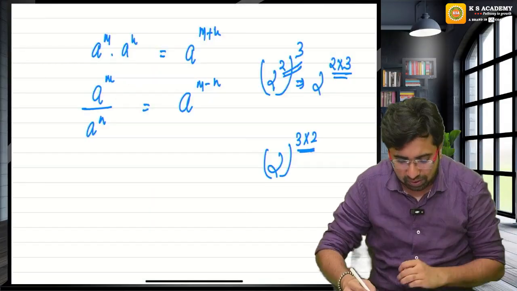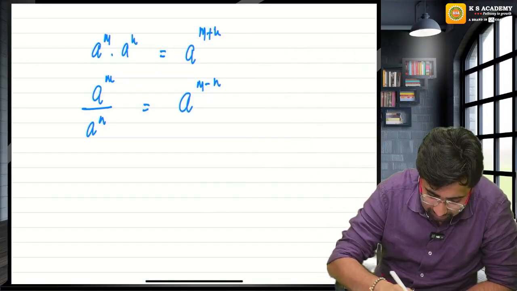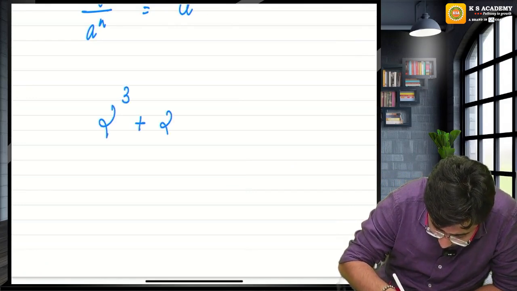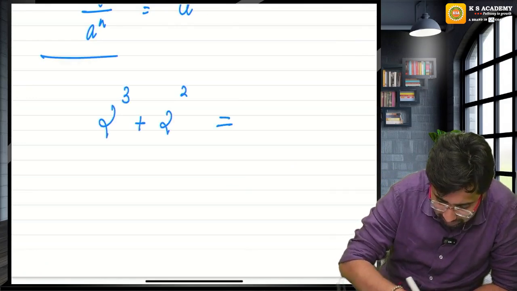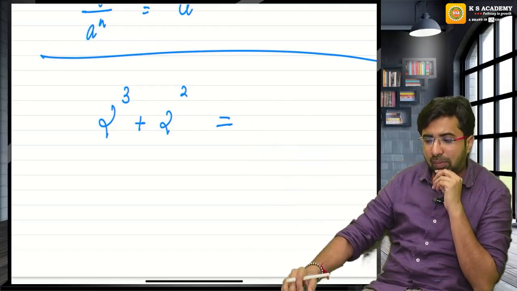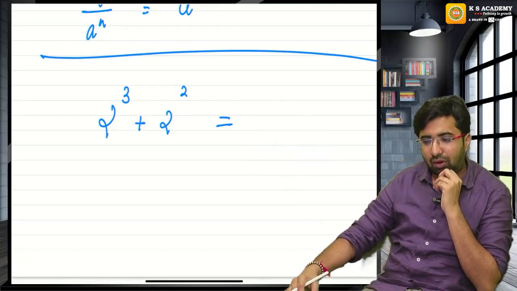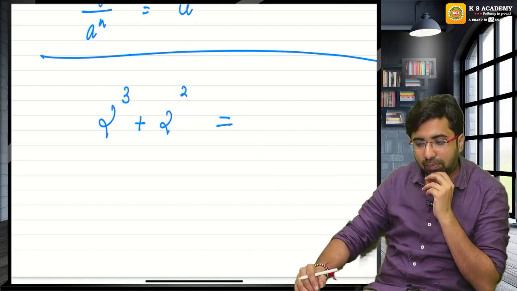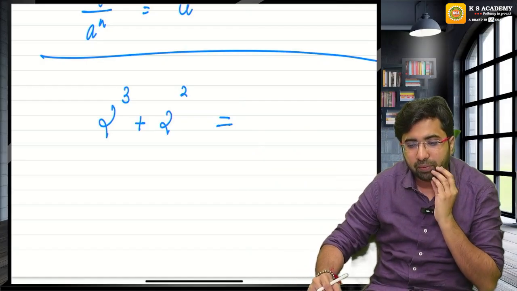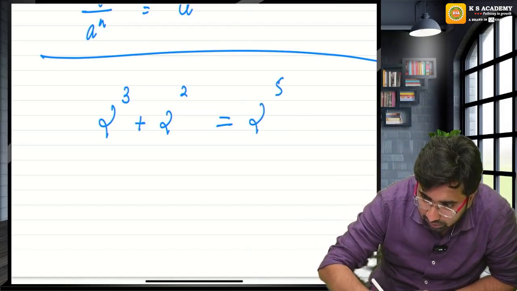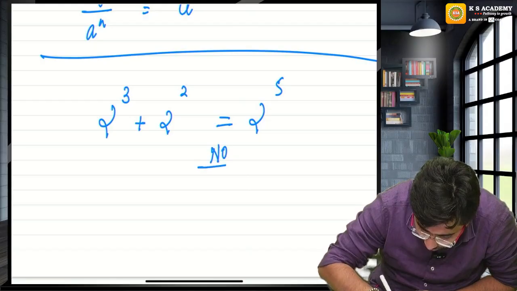Now please pay attention, because students get confused later on. Can you tell me what will happen with 2 raised to the power 3 plus 2 raised to the power 2? Can I write it like this, 2 raised to the power 5? The answer is no, no, no.